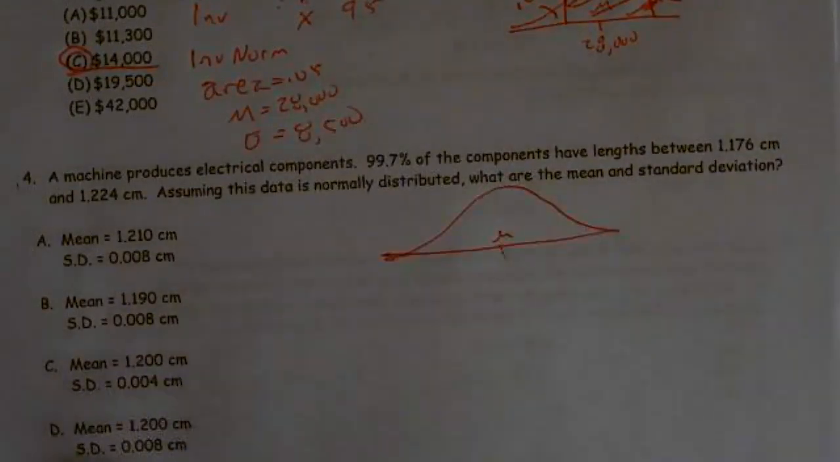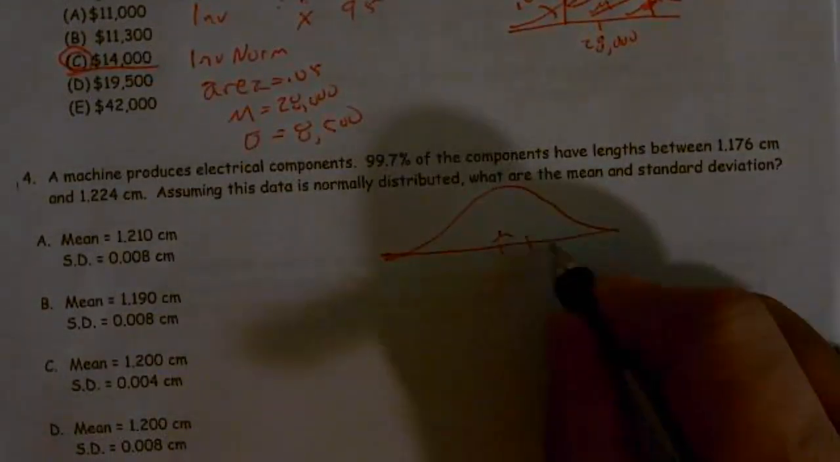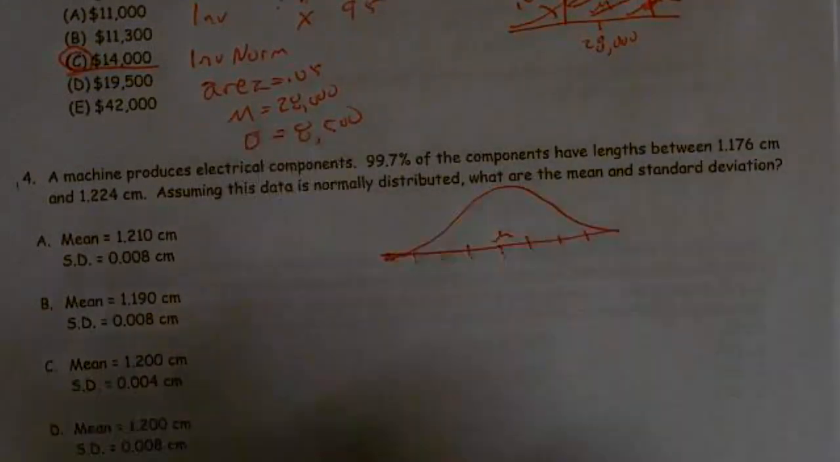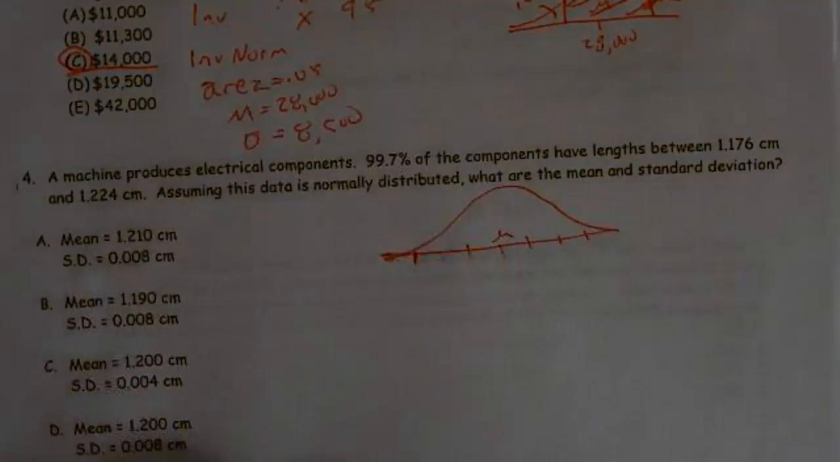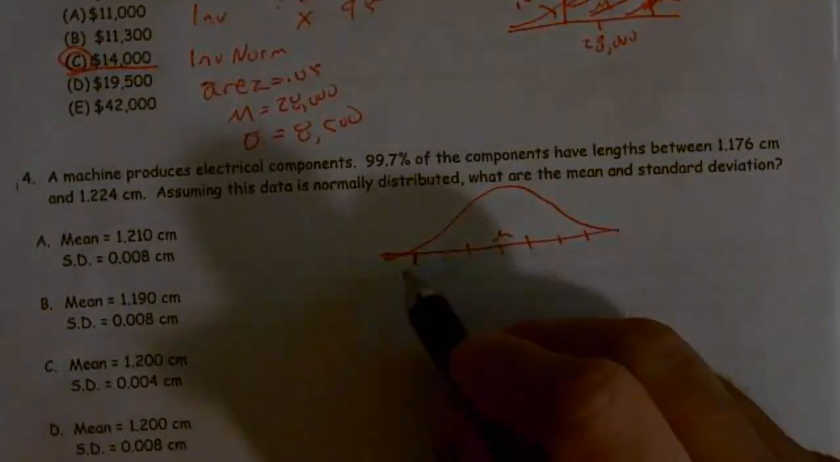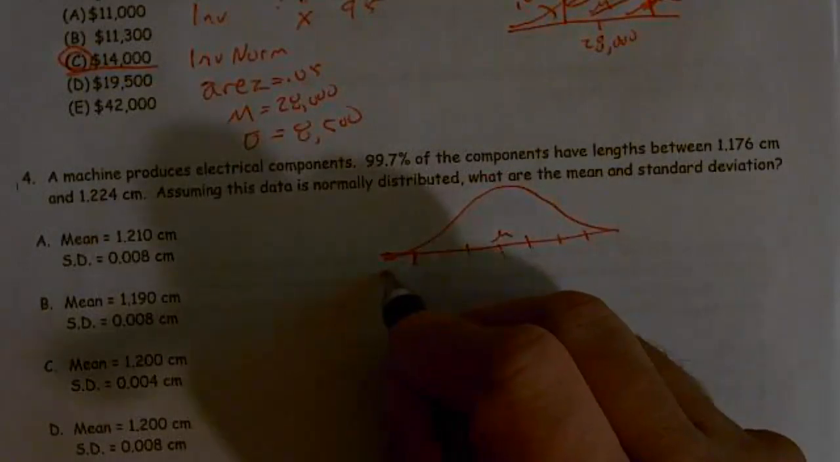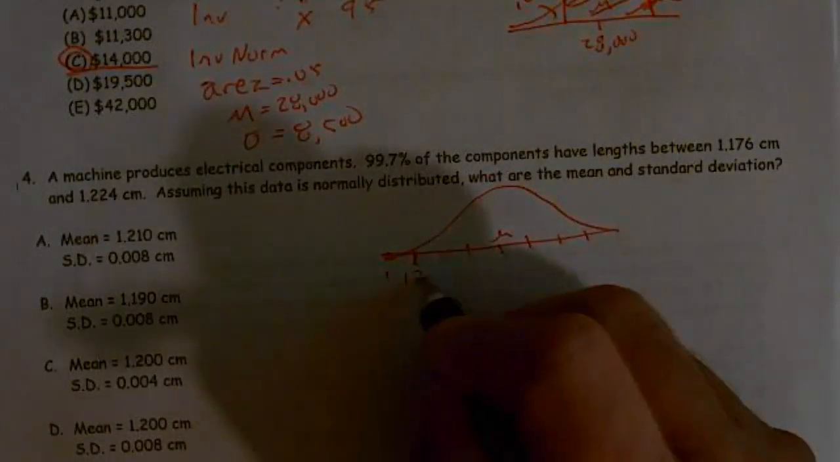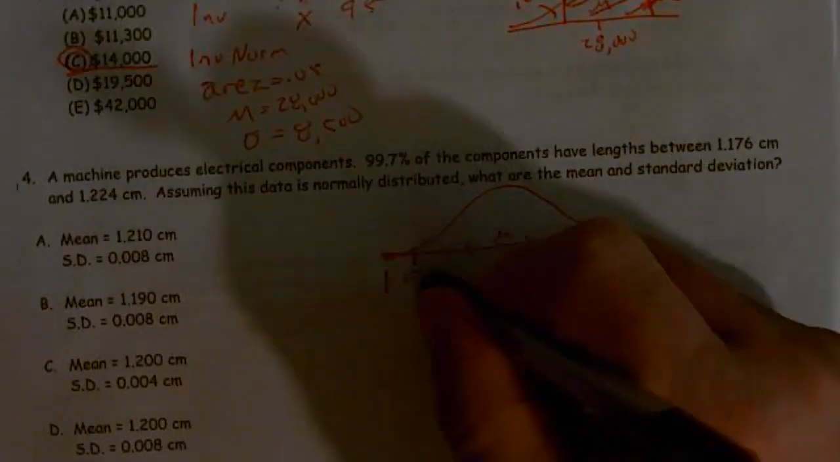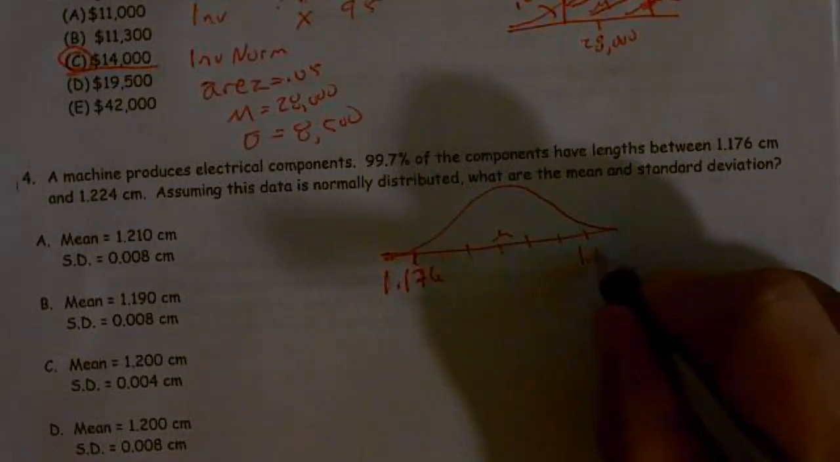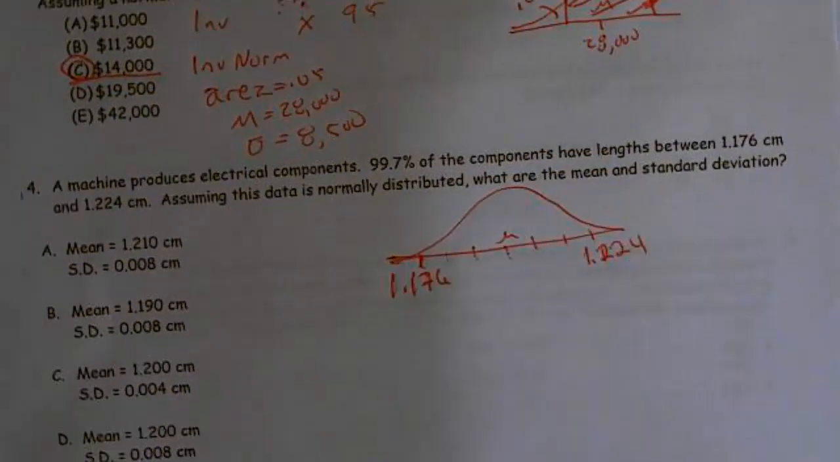So our mean is going to be in the center, and we'll have 1, 2, 3 standard deviations this way and 1, 2, 3 standard deviations that way. And they're telling us that 99.7% are between 1.176 on the low side and 1.224 on the high side.